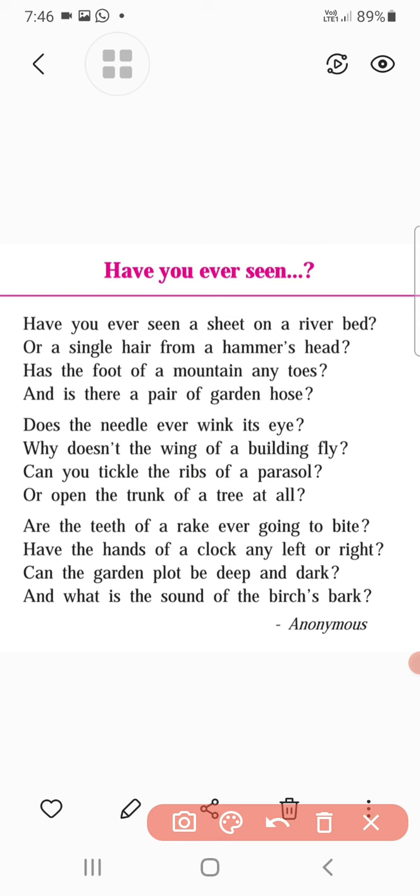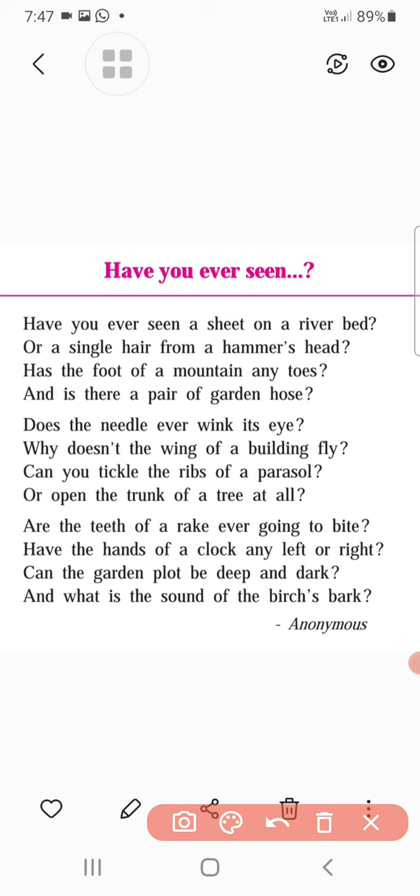Understand? Next, the foot of the mountain. Here you can see the foot of the mountain has no relation with the human foot. Hence, it doesn't have toes like the human foot has, right? The mountain will not have any kind of toe. So therefore, here you can see the foot of the mountain, and there is no obvious relation with the toes, because toes we find on the human foot, not the foot of the mountain.